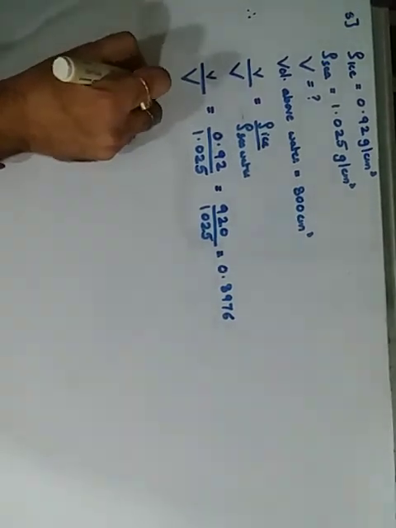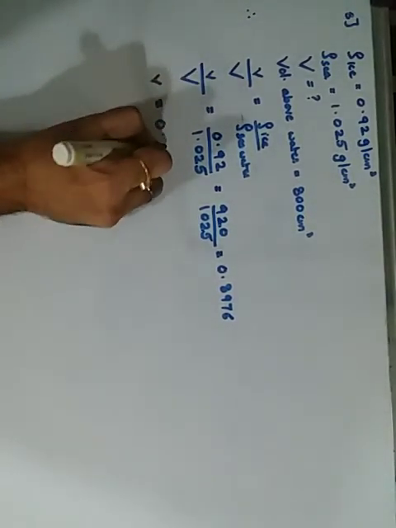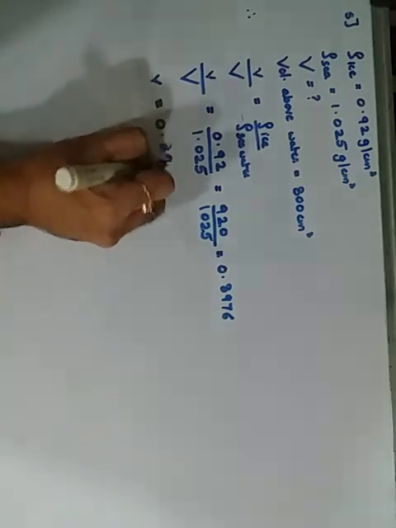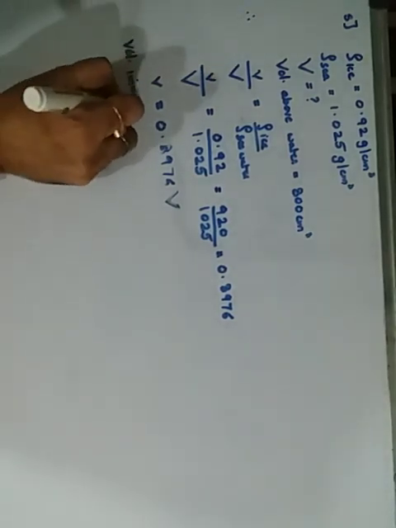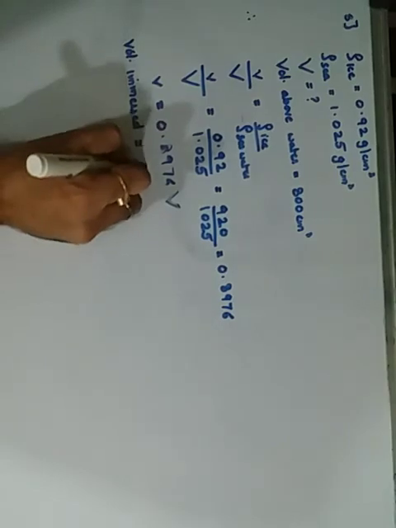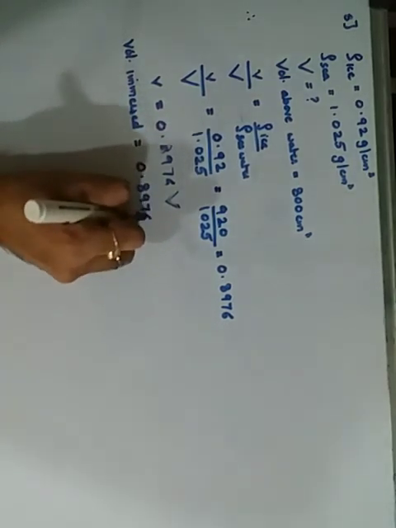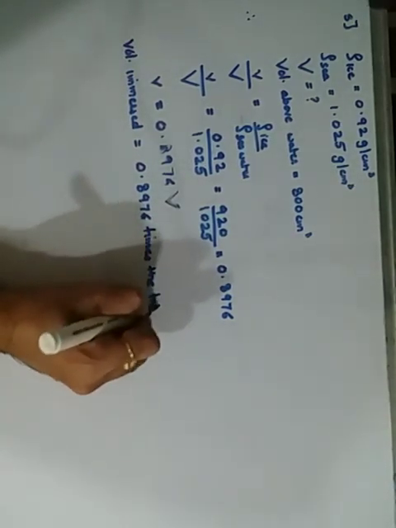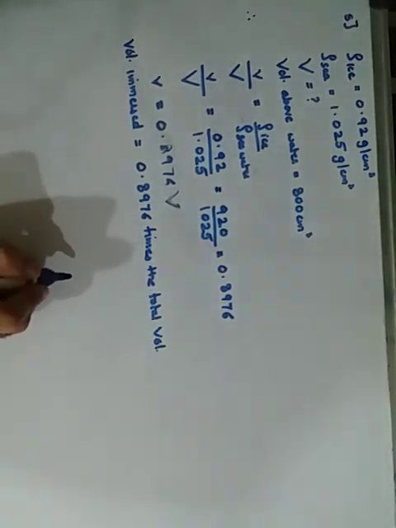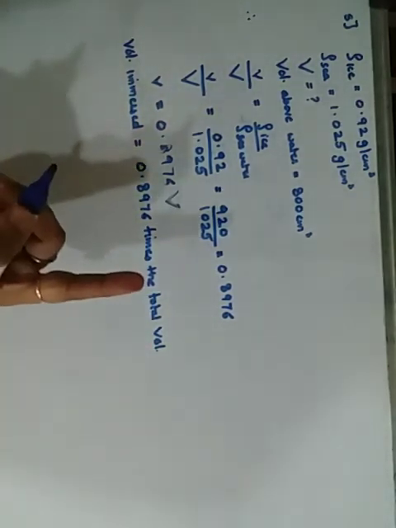So this means the small volume is equal to 0.8976 of the total volume, that is, the volume immersed is 0.8976 times the total volume. Okay, now we want the volume of the iceberg over the surface of water.